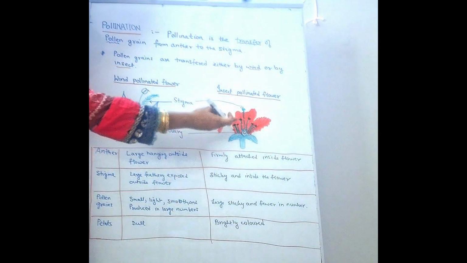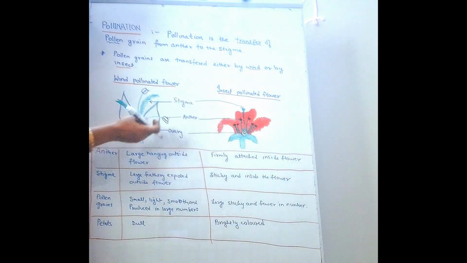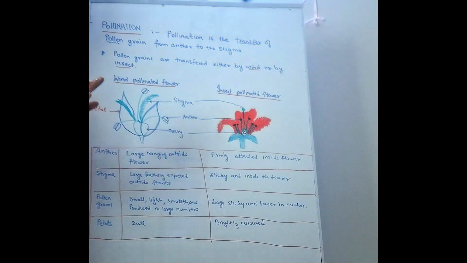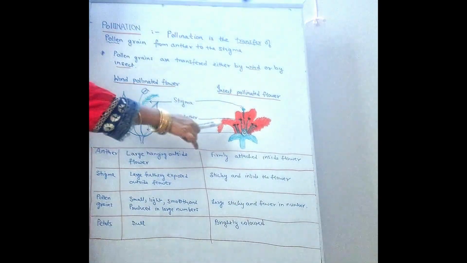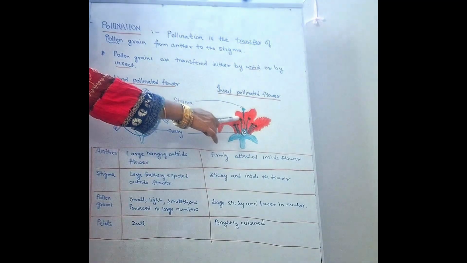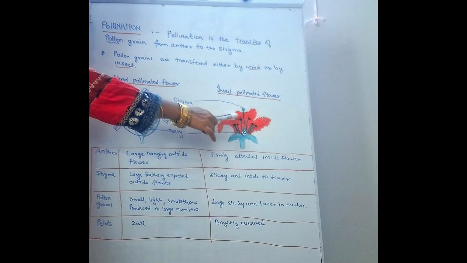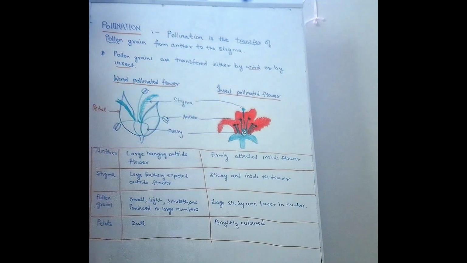You can see here such brightly colored petals. This is the petal of an insect pollinated flower. Now these petals are dull, they are not brightly colored because they don't need insects to be attracted towards them. But the petals of these flowers are brightly colored because they want insects to come and sit on them, so that the insect will carry the pollen grain from anther to the stigma. The petals here are not brightly colored because they don't want insects.